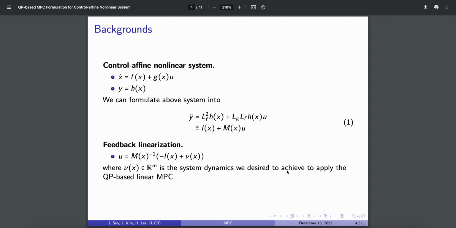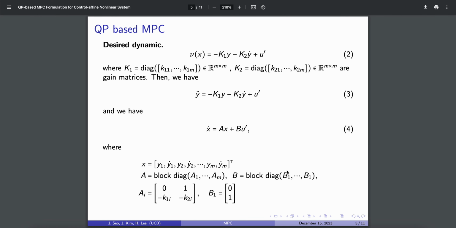We define the control affine nonlinear system, which is given as x dot equals f(x) plus g(x)u, and we have observations, which is y equals h(x). We can formulate this problem into y dot equals n(x) plus m(x) multiplied by u, and to linearize the system, we use the feedback linearization.